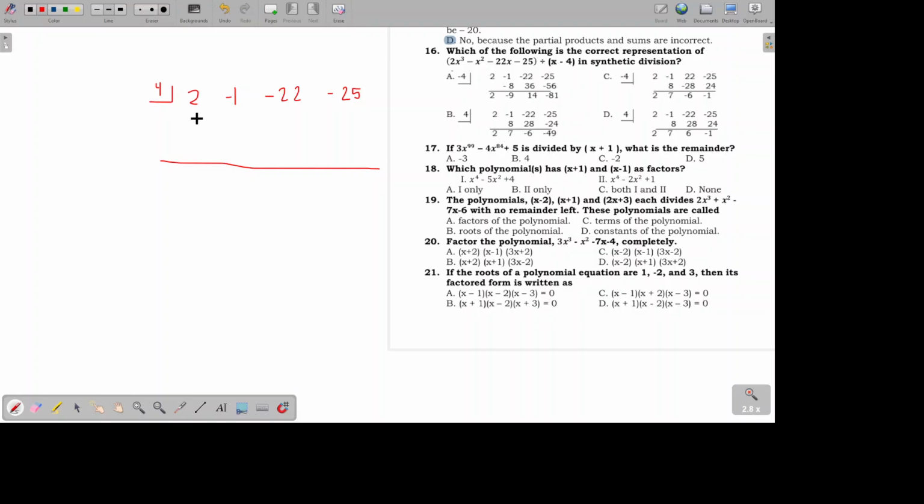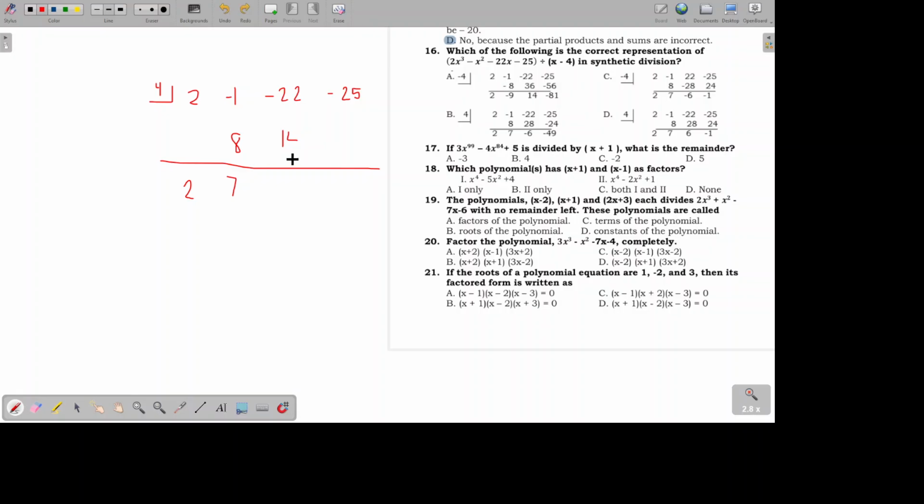Now, if we continue with this given, bring down 2. 2 times 4 is 8. Negative 1 plus 8 is 7. 7 times 2 is 14. And then, okay, let me just check. I think I missed something.